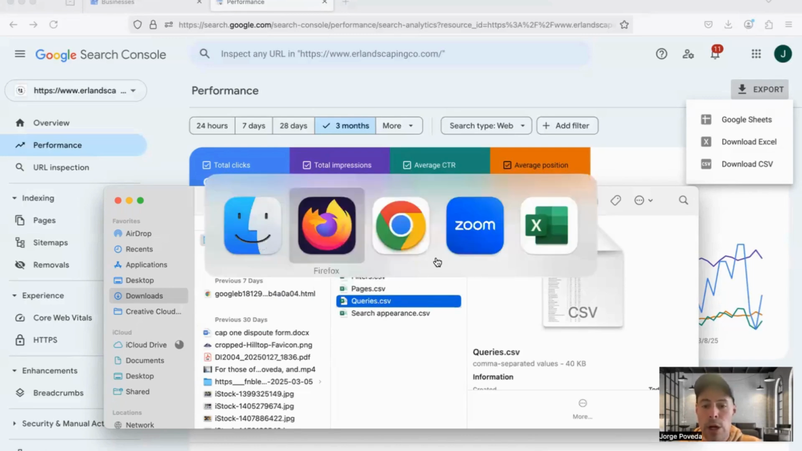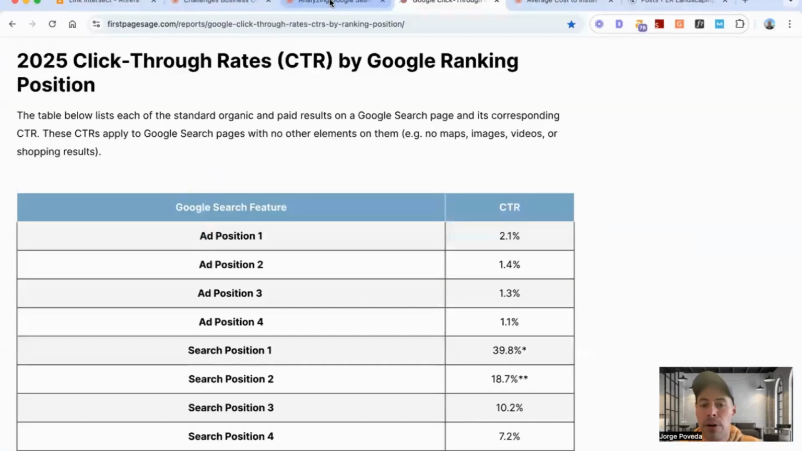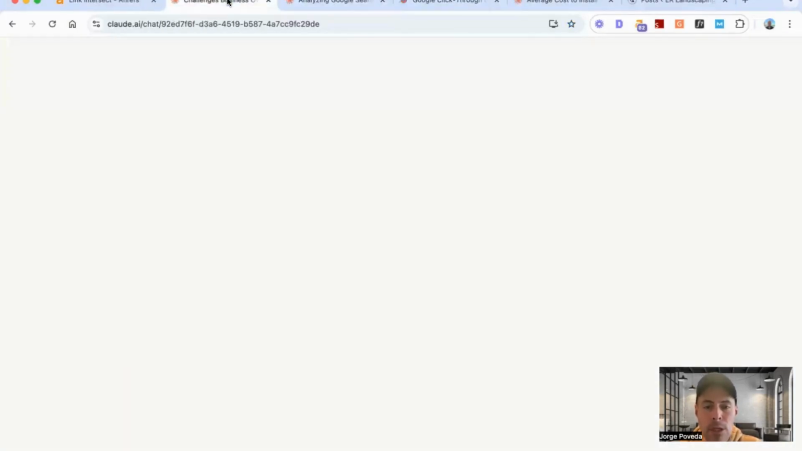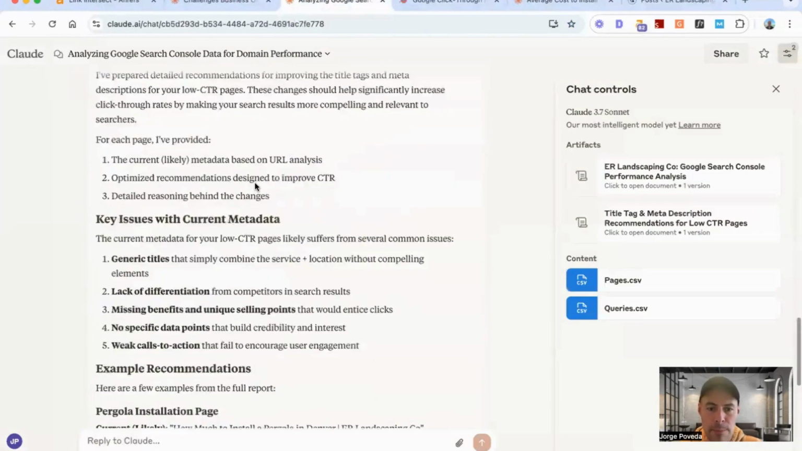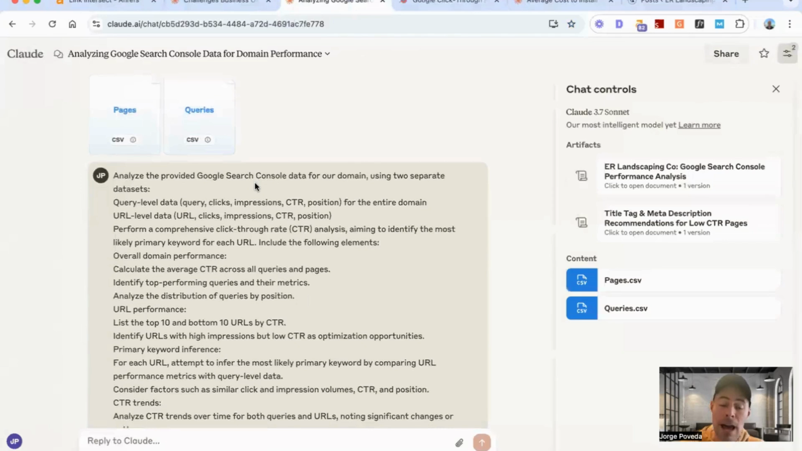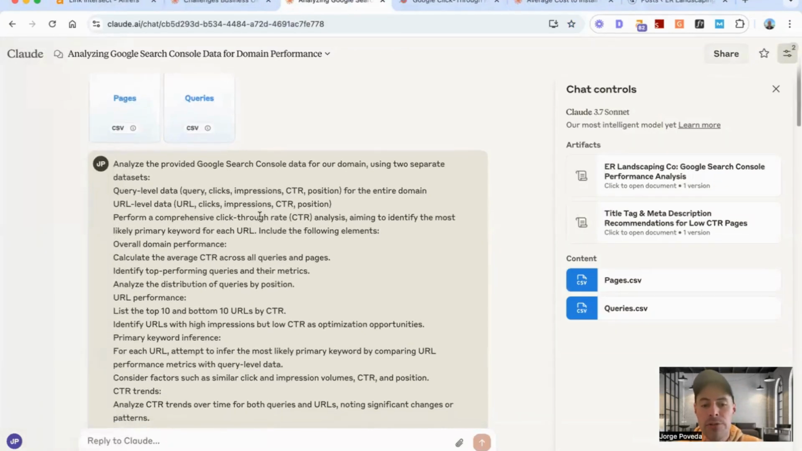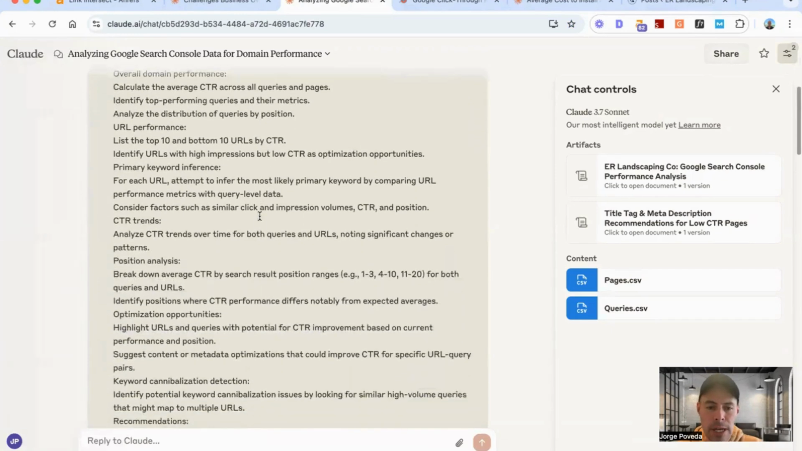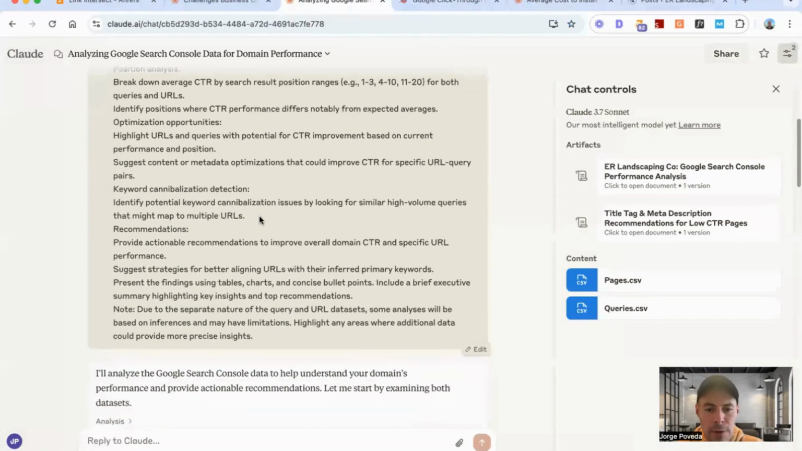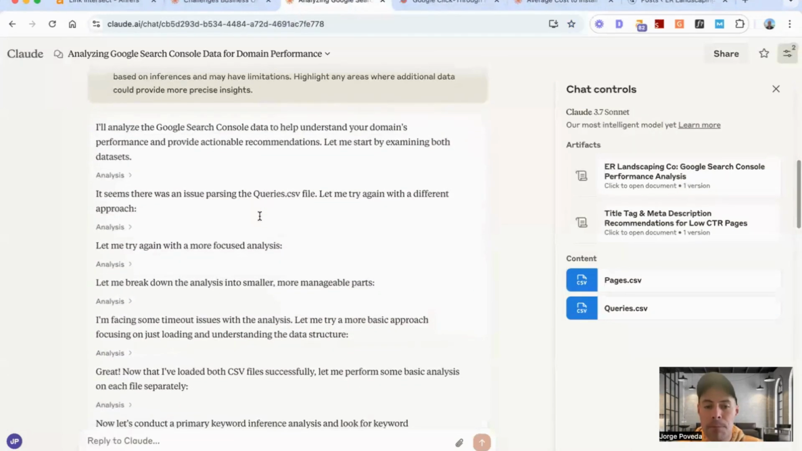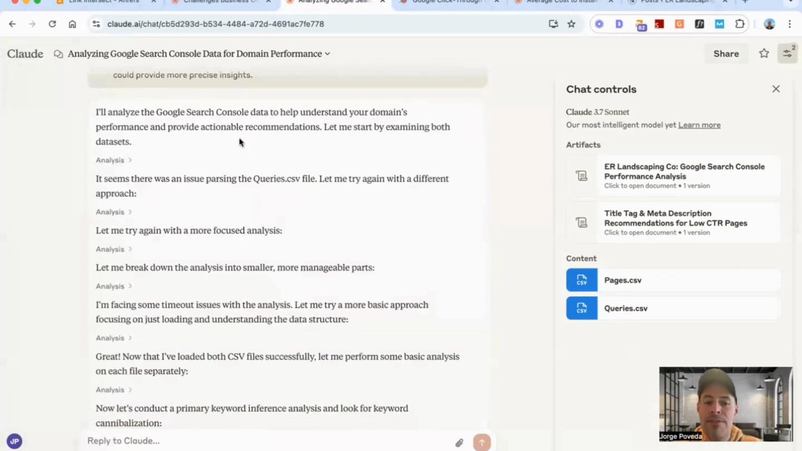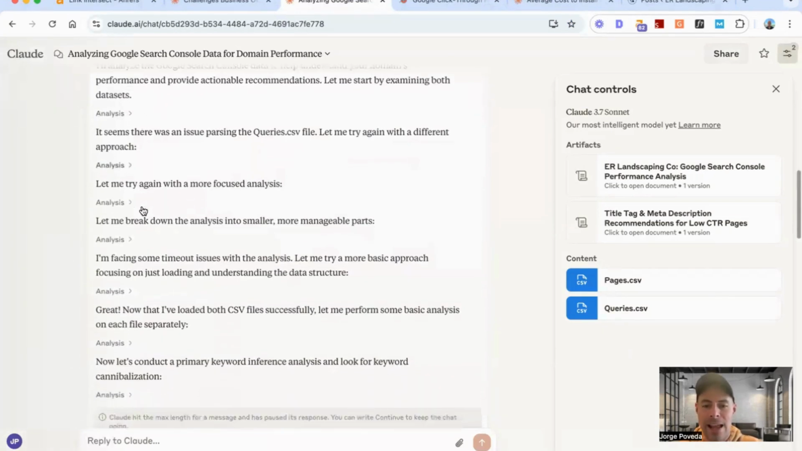So now we're going to go into our preferred AI platform. We're going to upload both of these files, and then we're also going to give it this prompt, which again, just feel free to leave me a message and I will actually send over the string of prompts that I gave it. Okay. But as you can see here, it's giving some feedback as it's analyzing the data.